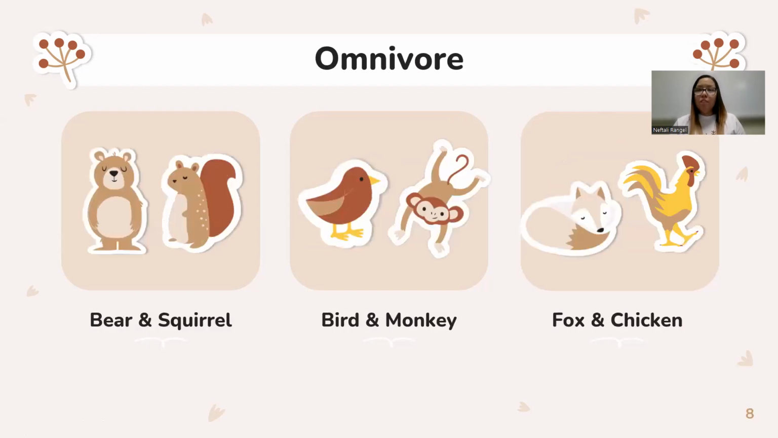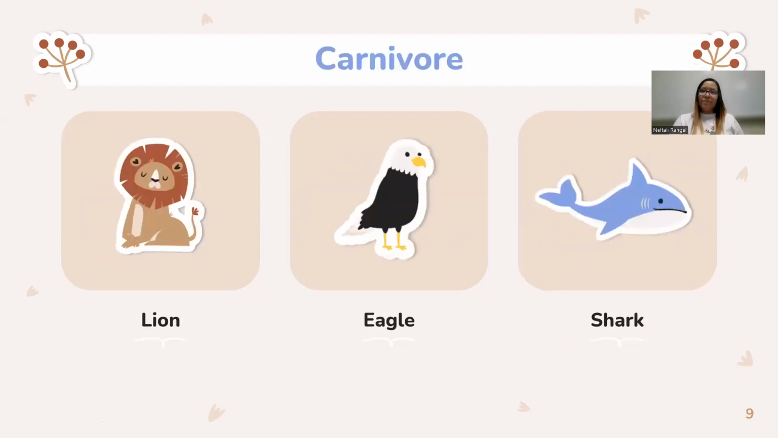For our omnivores, we have the bear and the squirrel because they eat berries and then they can eat smaller animals as well. We have birds and monkeys. We have fox and chickens. And for our carnivores, we have a lion, an eagle, and a shark.